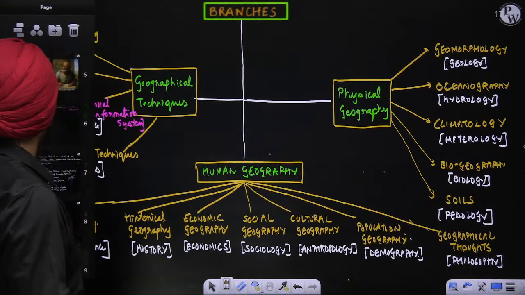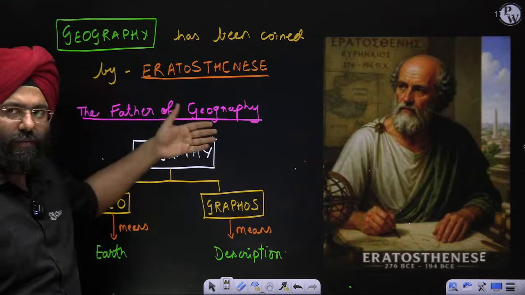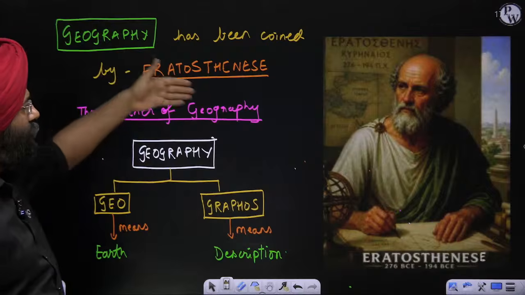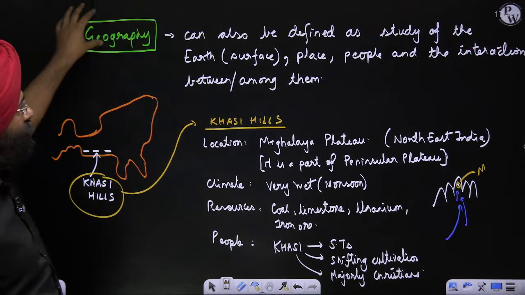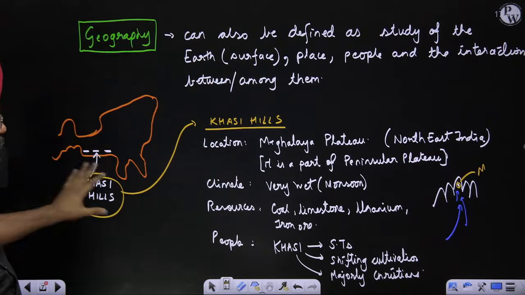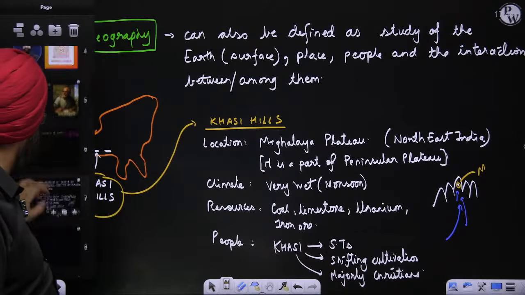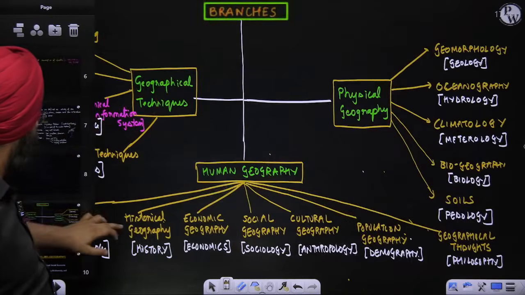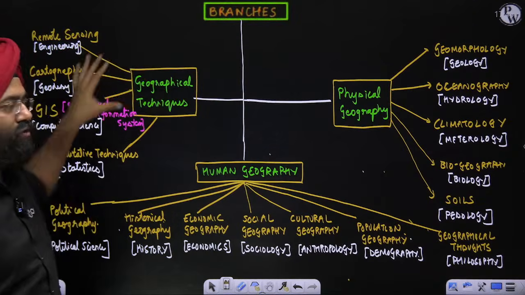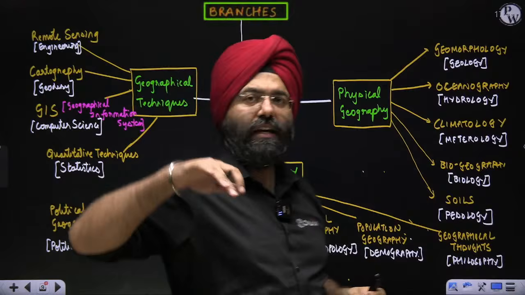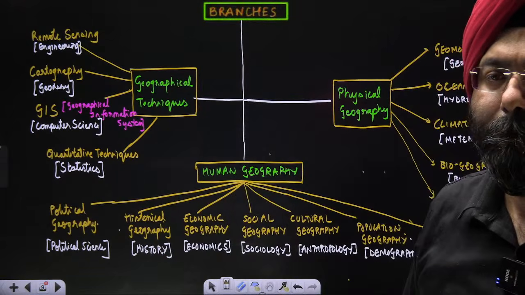Let us understand this. We studied what geography is, how it is derived, the word meanings and the father of geography. Then we came to a more holistic definition, which I explained during the aspect of the Khasi tribe. Then I explained the branches of geography, where physical geography has so many branches, along with human geography and geographical techniques. So we studied all these things in a comprehensive manner, right? Clear?